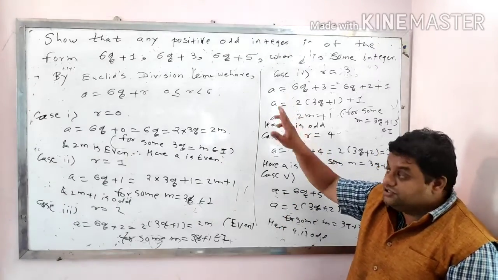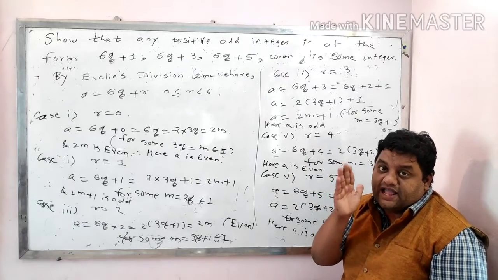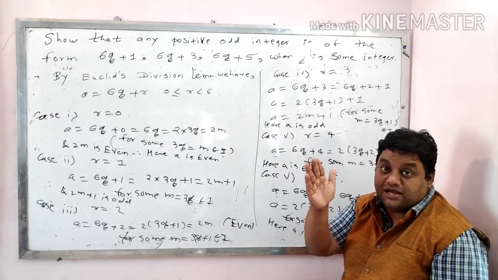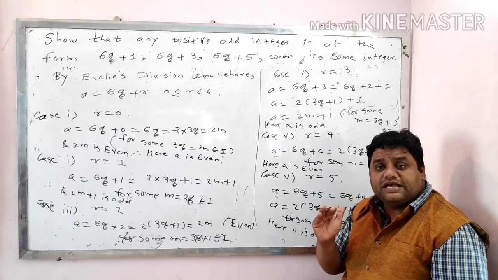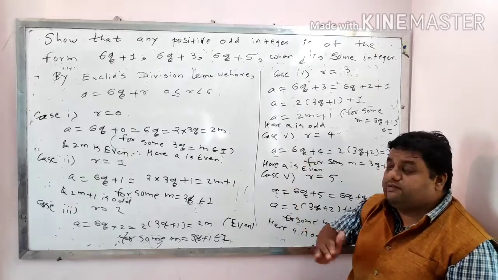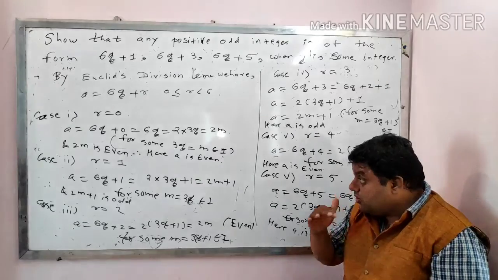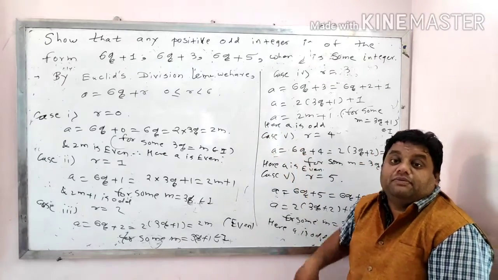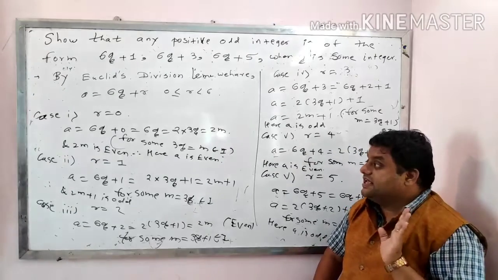Dear students, please make sure that this concept that I have talked about initially for 2-3 minutes, 6q plus 1, the same will be for 3, the same will be for 4, the same will be for 5. Only the remainders will go up and down. The same will be for 8. You just have to think about which b you are going to take in a equal to bq plus r. The rest of the cases are the same.